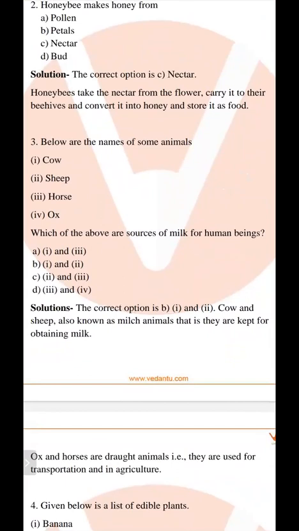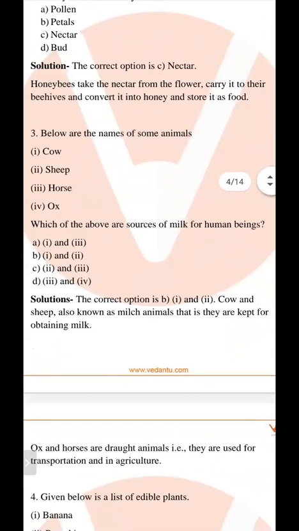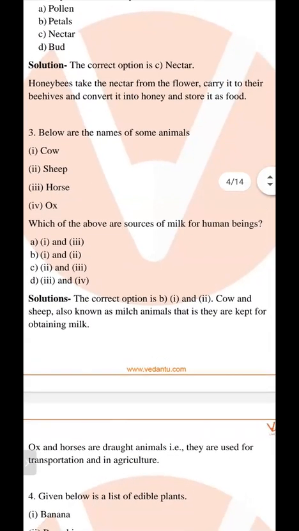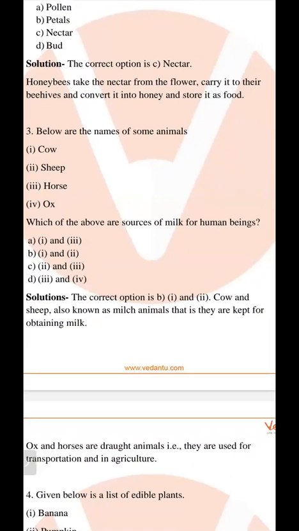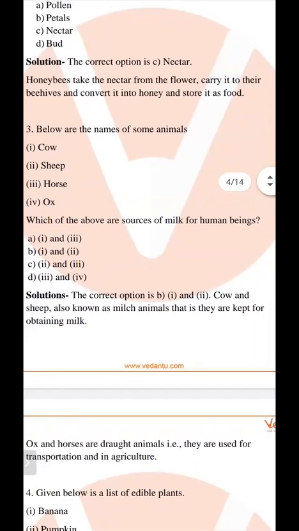You have to find which of the above are sources of milk for human beings, from which we can obtain milk.